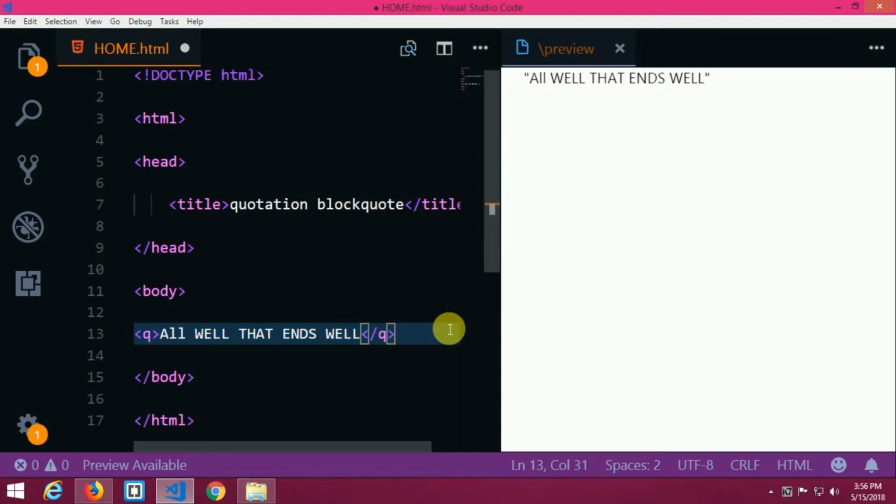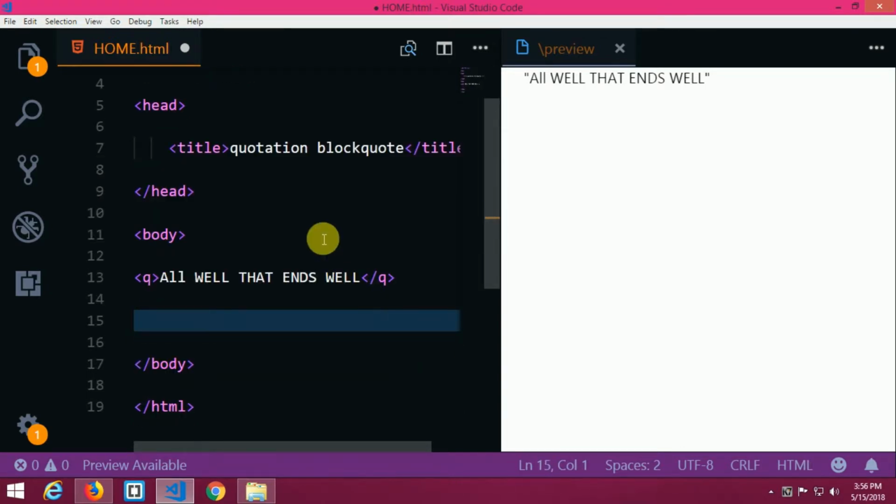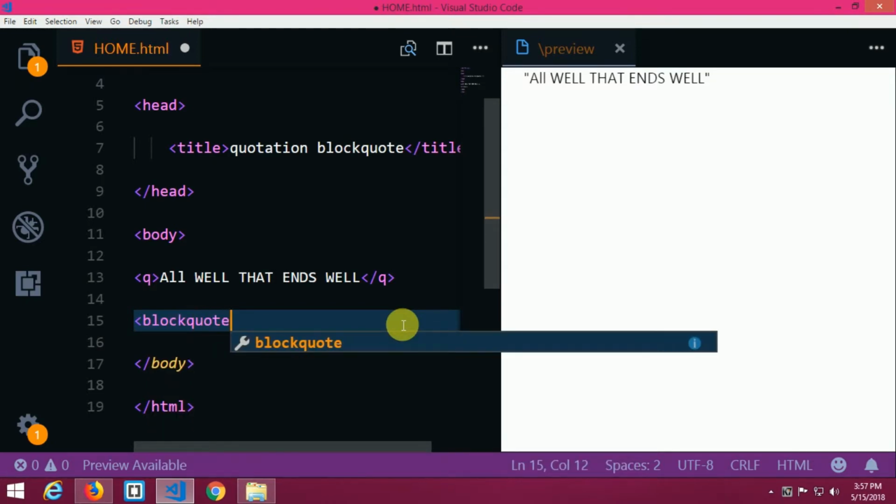So now let us look at the second tag, which is blockquote. We all know that every quote, every thought, every saying said by great personalities is always written in a format that is called quote format. So every thought has some sort of format for it. If you want to display any famous personality's quote in your website, you always need to use this tag. So BLOCKQUOTE. This is that quote tag.